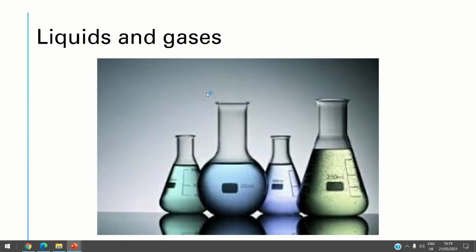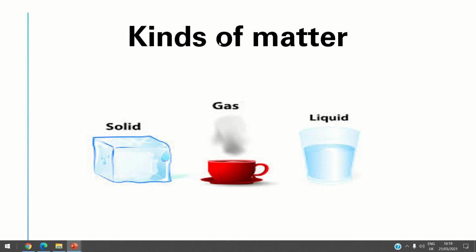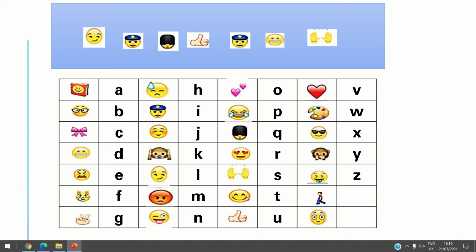Let's start, honey. Okay, we know before that all things around us are made of matter. So all things are made of matter, and we have three kinds of matter: solid, gas, and liquid. We know what about solid. Solid has fixed shape. Solid has shape of its own. But what about gas, and what about liquid? Let's bring your notebook to know what is the title of our lesson today, okay?